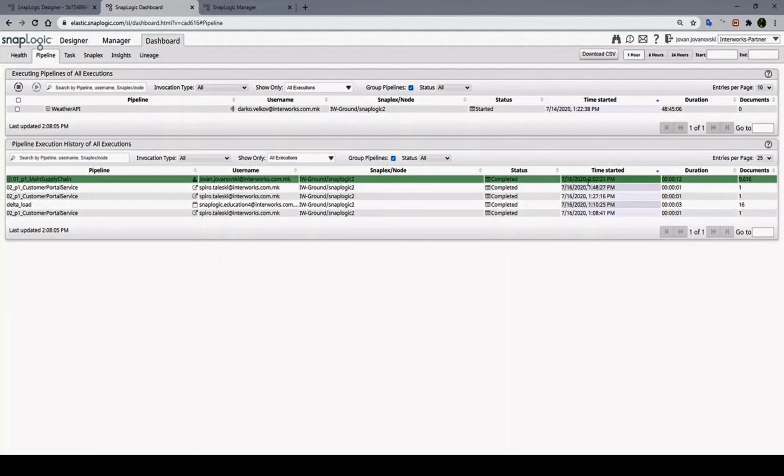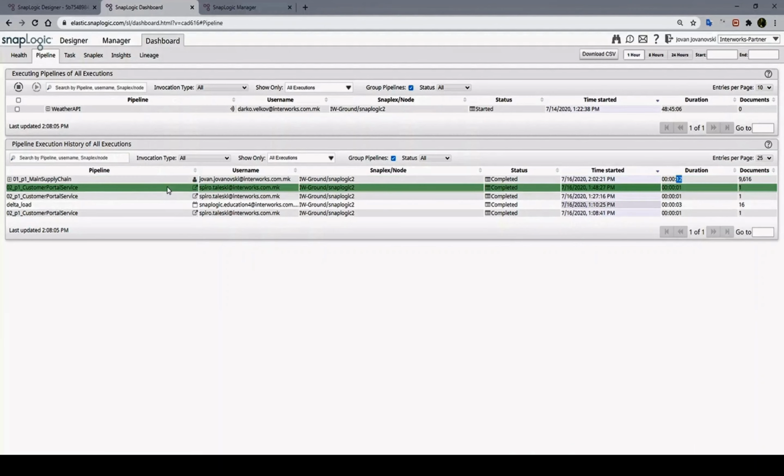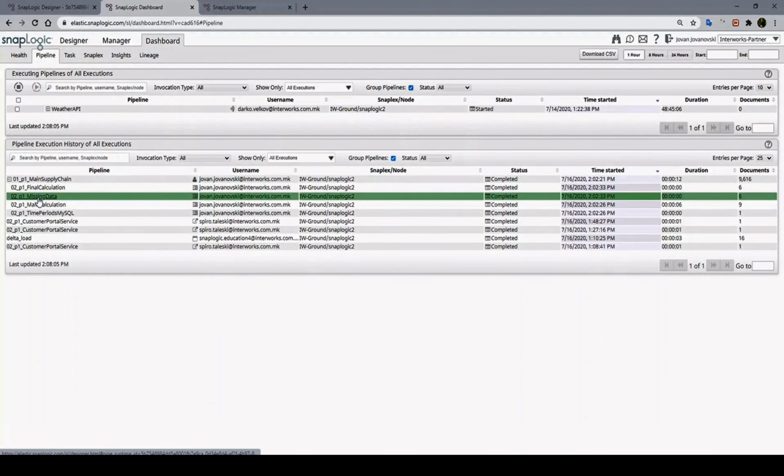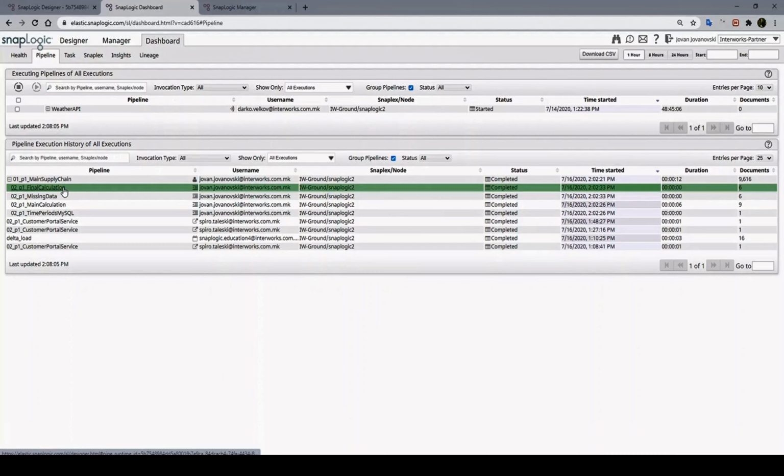We can have a look at the duration of the pipeline, the amount of documents that have been processed, the time started. Additionally, we can look at that information for all the child pipelines that were executed from the main pipeline. And of course, if we click on the sub-pipelines, we will show a diagram that will explain the execution of each snap.